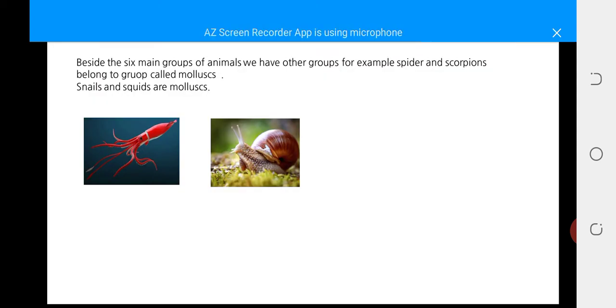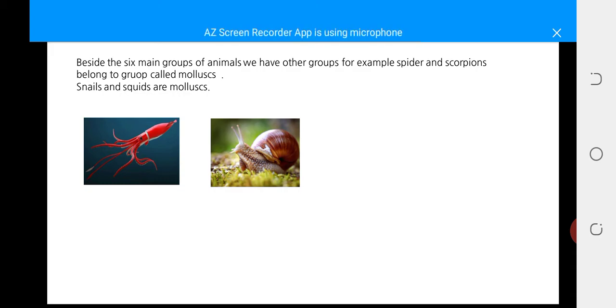So besides these six animals, as we said, we learn about all these six groups inside the animal group. The last one was the group of amphibians. Besides the six main groups of animals, we have other groups. For example, spiders and scorpions belong to a group called arachnids.